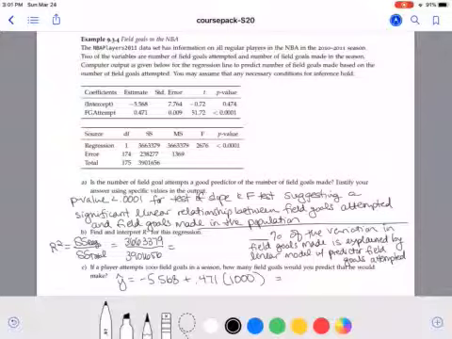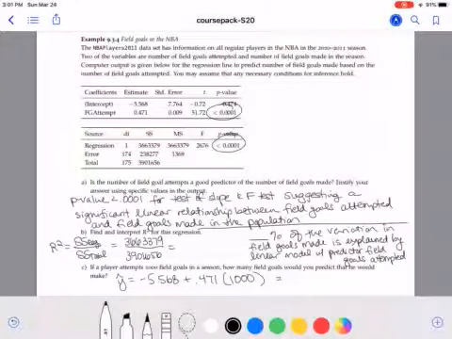Part A, we're asked, is the number of field goals attempted a good predictor of the number of field goals made? So if we want to see if we have a significant relationship in the population, we can check either our p-value for our F-test or our p-value for our t-test of slope, and we've mentioned that those are equivalent tests. We can see that the p-value is less than 0.0001, so probably close to 0, for either of those. So that would suggest that we have a significant linear relationship between these two variables in the population.